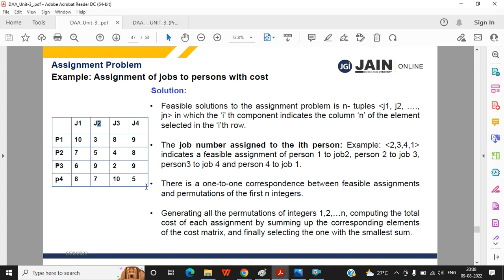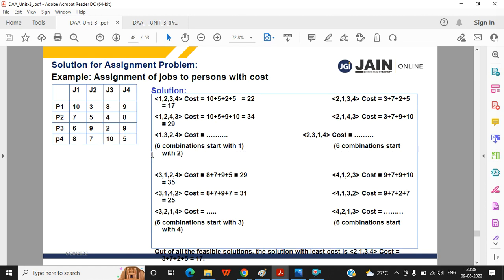It has to compute the cost for every assignment. By combining all the possibilities, you compute the cost for every assignment, and among those assignments you pick the lowest one. So this is the solution.